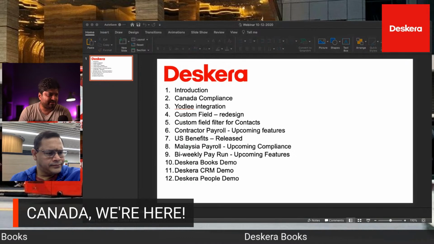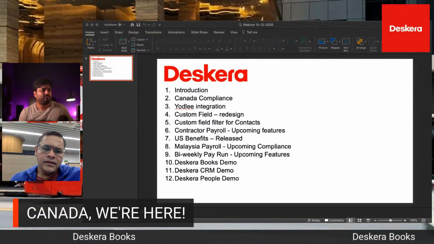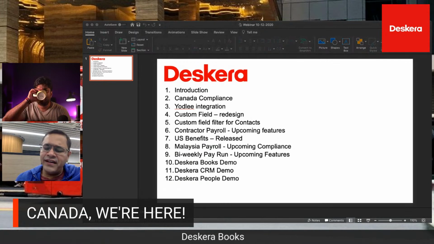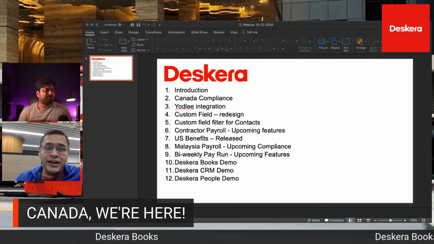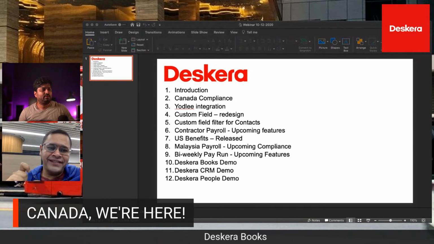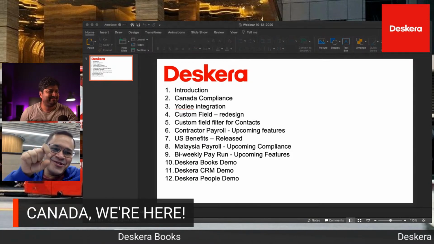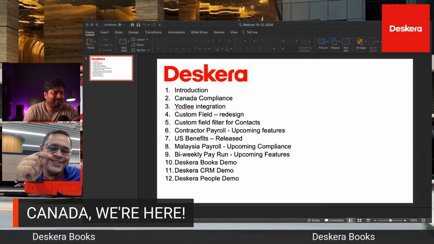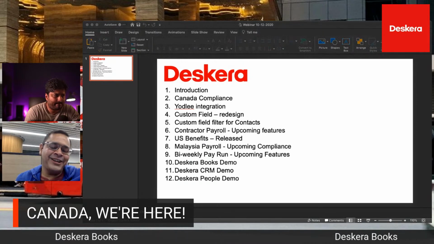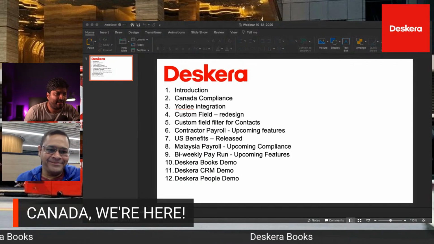Coming to the fourth feature, custom field redesign. What's that about, Saurabh? So when we are adding custom fields, the interface was not very intuitive in the sense that you had to click on a button, then save the internal fields, and then there was another save button. So we are getting rid of that to make it more user friendly.